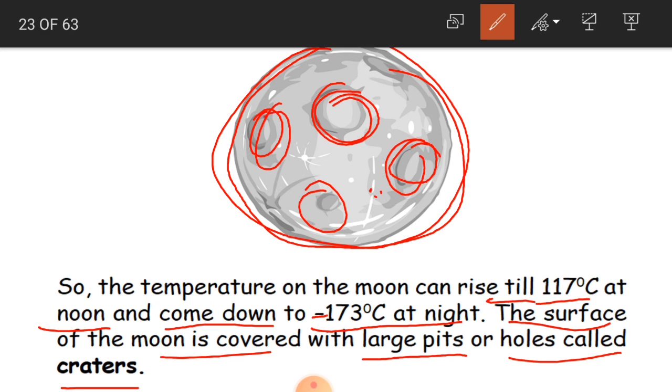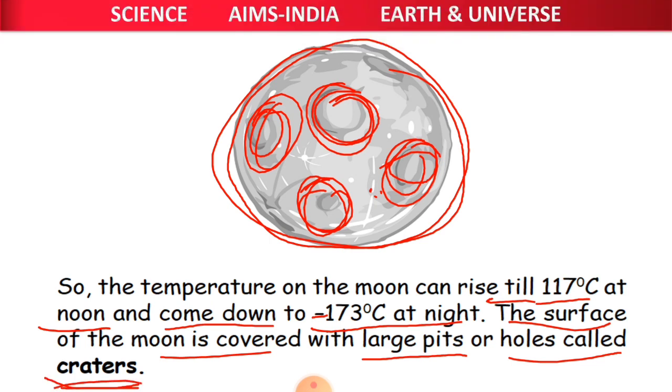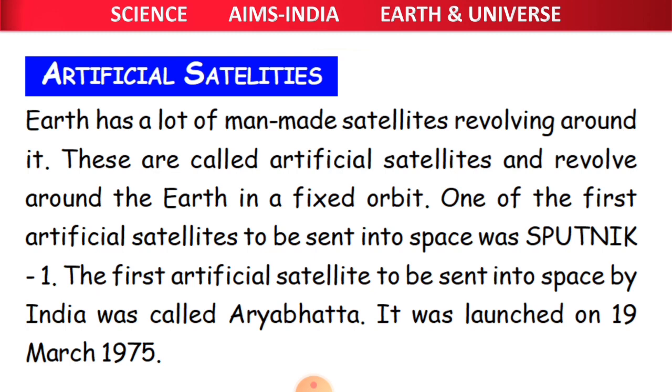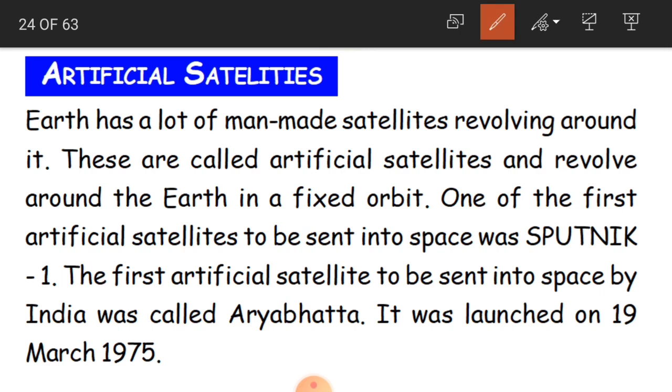So there will be a depression, there will be some holes, which we call large pits or small pits. So these pits or holes form, children. Because of this, you can see these things on the surface of the moon, and we call these pits or holes craters. What do we call them? We call them craters. Clear, children?